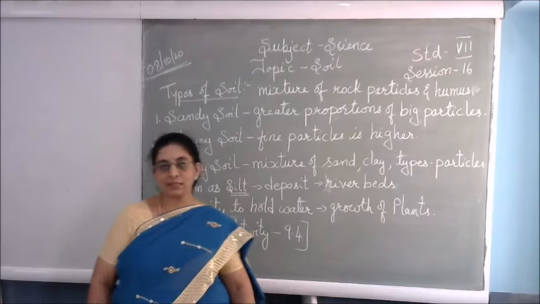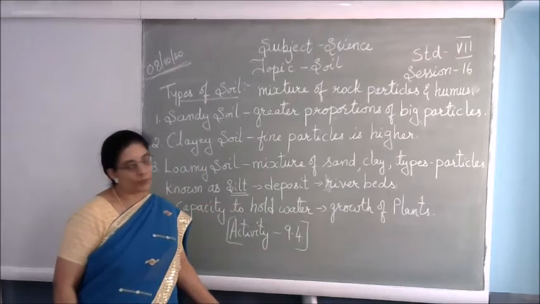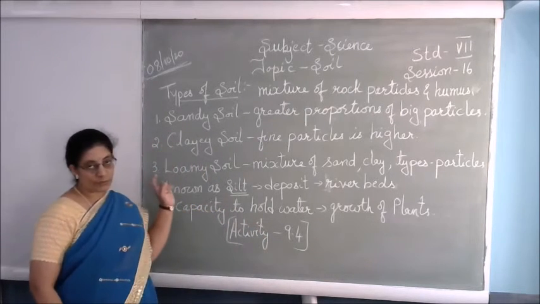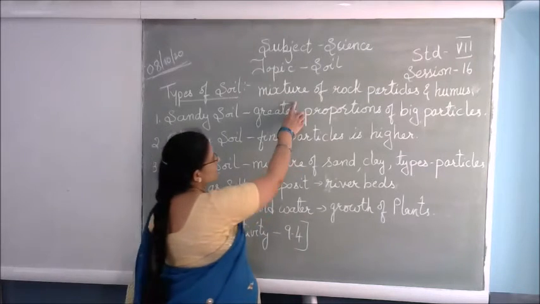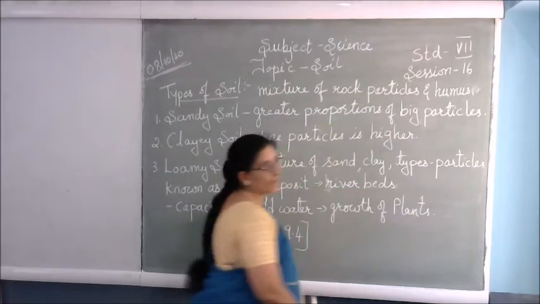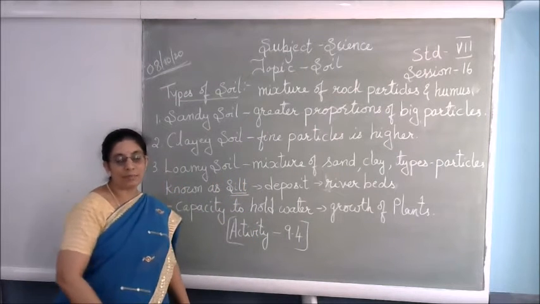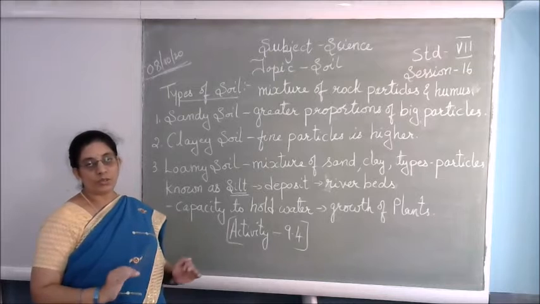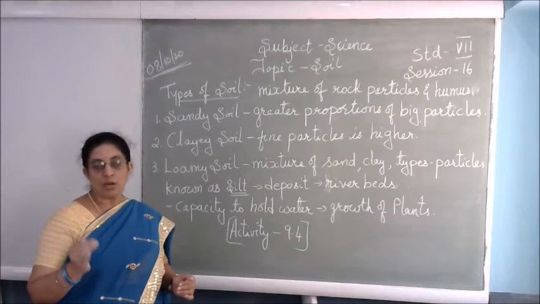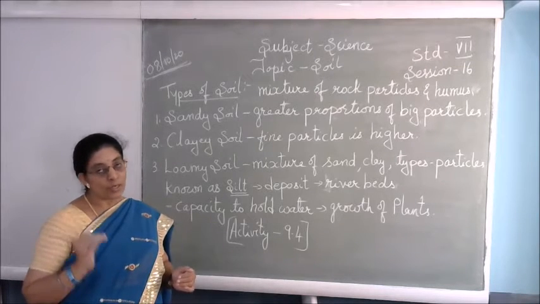Now we'll see the types of soil. The main components in the soil are a mixture of rock particles and humus. The mixture of rock particles and humus together forms the soil. So in that soil, what are the different types of soil?